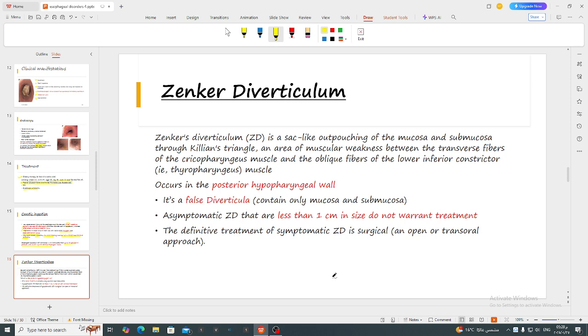We go to Zenker diverticulum, which is a sac-like outpouching of the mucosa and submucosa through a weak area called Killian triangle, between the transverse fibers of the cricopharyngeus muscle and the oblique fibers of the lower inferior constrictor. It occurs in the posterior hypopharyngeal wall. It is a false diverticulum because it does not involve the muscularis propria. It contains only the mucosa and submucosa. When it's asymptomatic and small, we don't treat. When it's symptomatic and large, we treat surgically, either with an open or transoral approach.